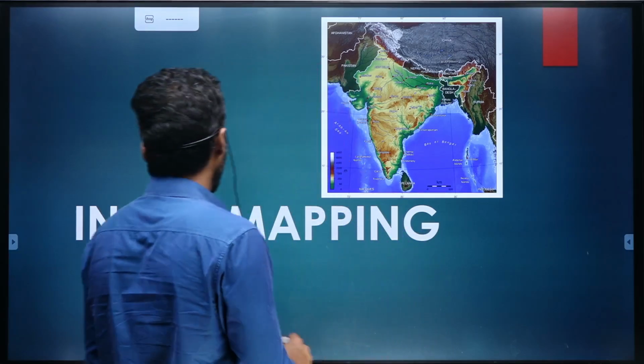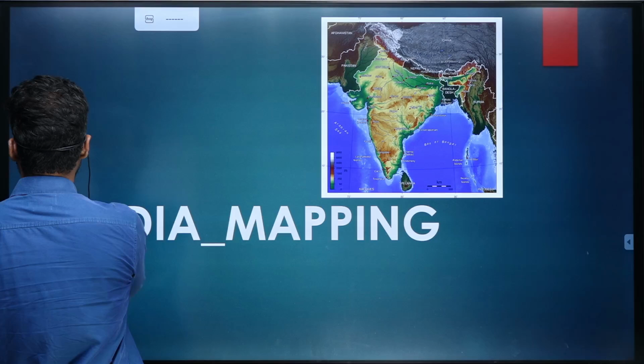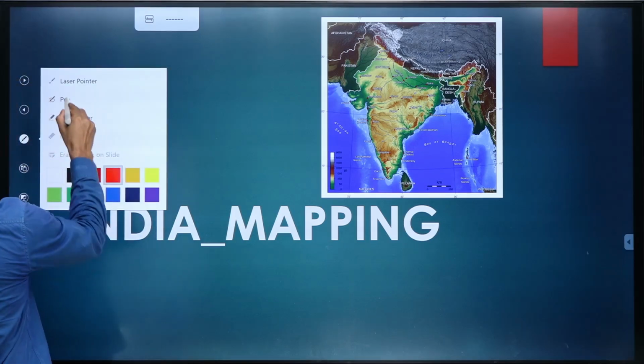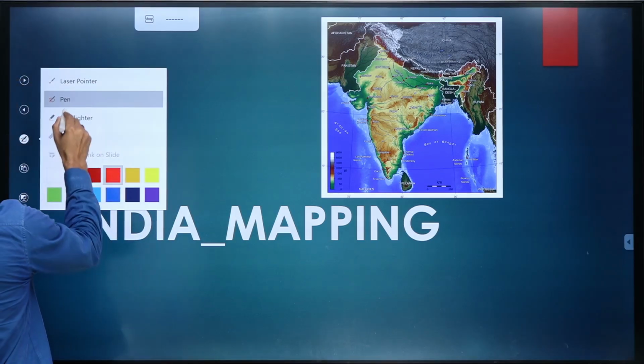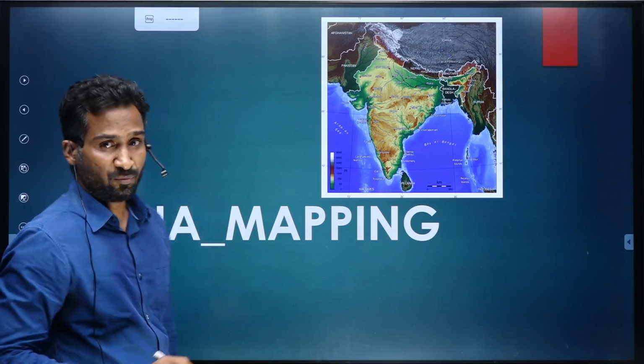In this session, we shall be talking about the mountains and the important rivers of India through the map of India. So basically, we'll take up the important mountains and the rivers of India through the mapping part.